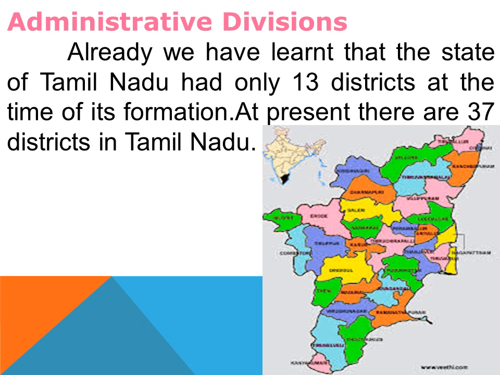Administrative divisions. Already you have learned that the state of Tamil Nadu had only 13 districts at the time of its formation. When Tamil Nadu was formed, only 13 districts were there. But now at present there are 37 districts in our Tamil Nadu. So some districts are added. Added means some districts were divided into two.